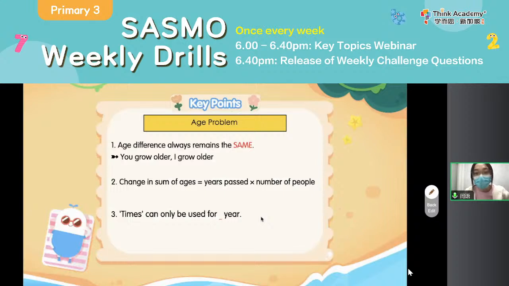So here, let's have a quick summary when it comes to the age problem. Everyone, maybe you can just take a screenshot of this page, okay? So basically, you need to understand the 3 different types of relationship. Firstly, it is about the difference. Age difference always remains the same. That is, when you grow older, I grow older as well. The second one is about the change in sum of ages. That is related to the years passed and the number of people. You just multiply these 2 parts together. And the last one, when you see times, when it comes to multiple relationship, do remember that you can only use the relationship for 1 year. Okay, so here, everyone, please take a screenshot of this page.